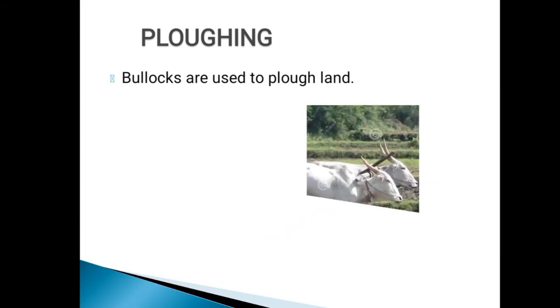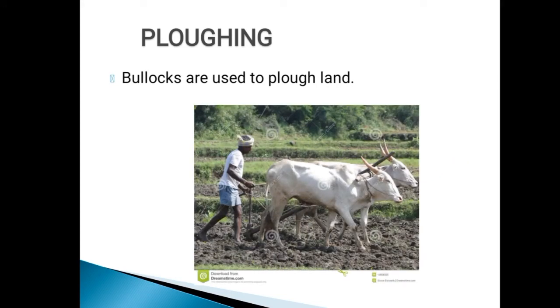Next we are going to learn about ploughing. In the agriculture field, we plough the land for farming purposes. Bullocks are used to plough the land. We all know that in village areas they use bullocks for ploughing the land. Now you are going to watch a video. From that video you can understand how they plough the field using bullocks.